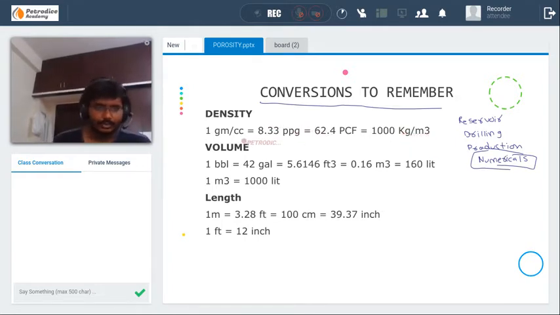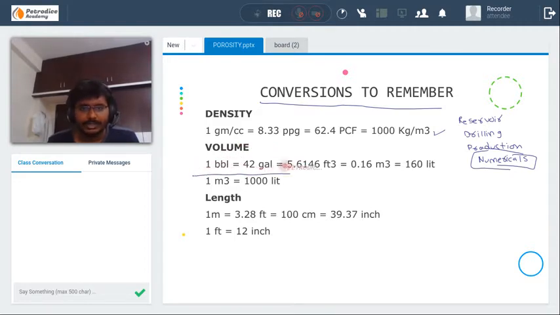Density: 1 gram per cc is equal to 8.33 ppg is equal to 62.4 pcf is equal to 1000 kg per meter cube. If you remember this line only, it will be helpful to solve any type of problem. You can change the density from MKS to CGS, CGS to field, based on your requirement. So just try to remember these conversions. This one is the density part.